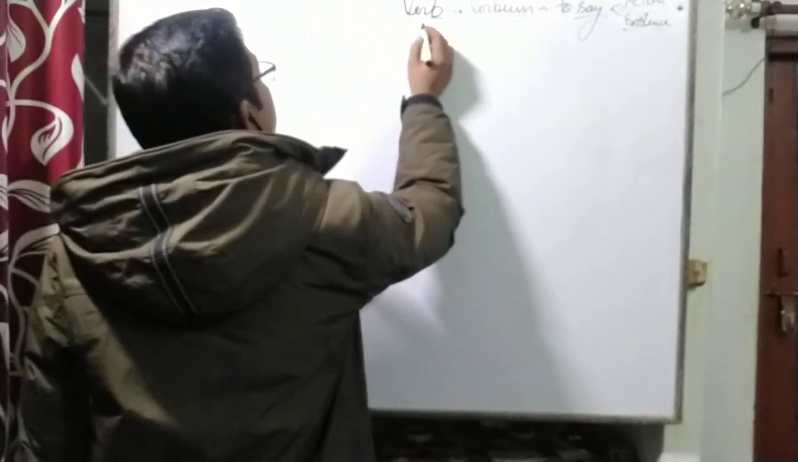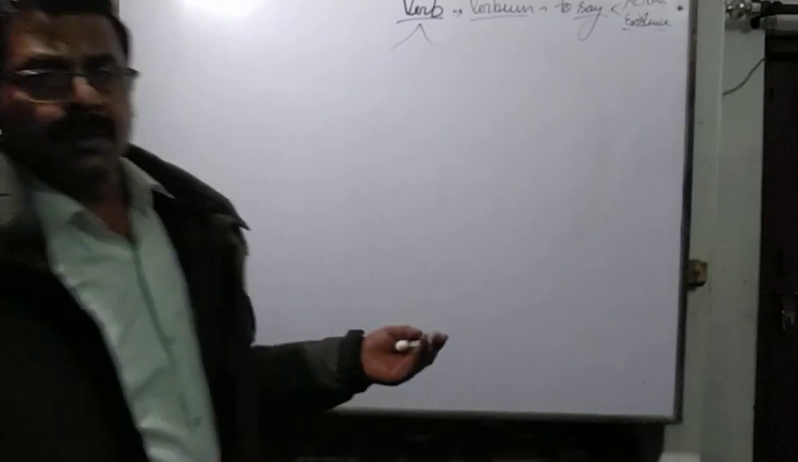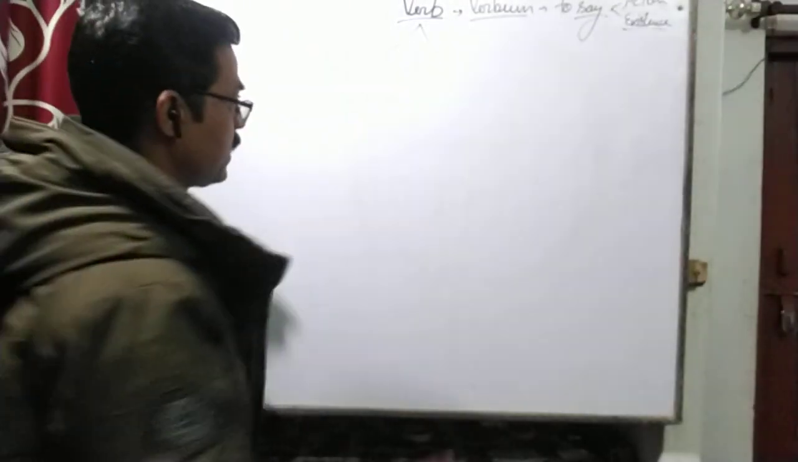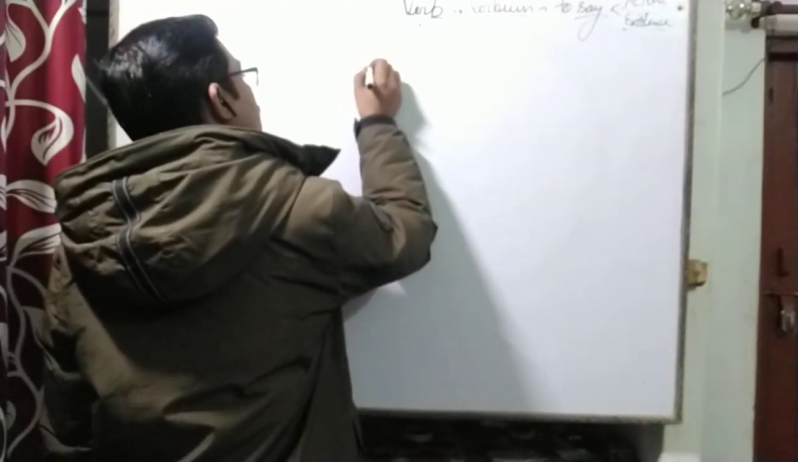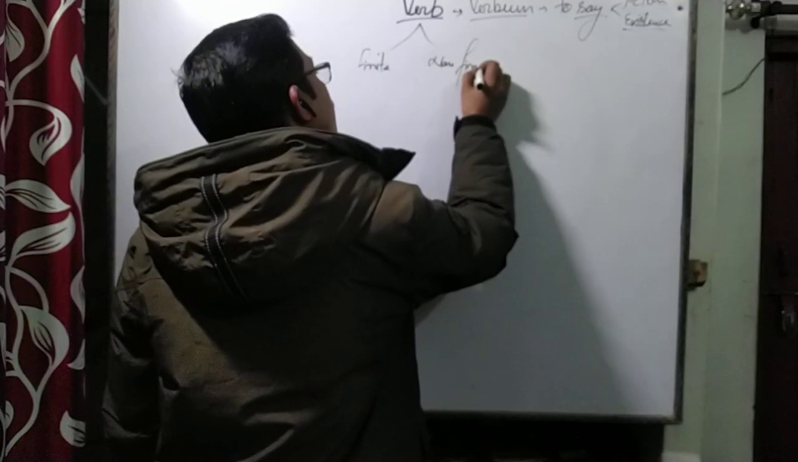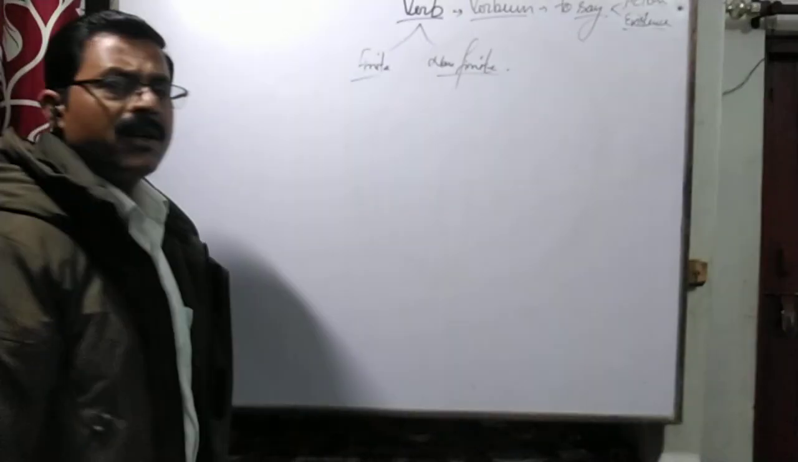Verb has two kinds. First, we know the definition of an unknown word, and then we trace its classification. So its classification is in two kinds. Verb is of two kinds. One is finite, another is non-finite. So what is this classification? It is based on being finite or being non-finite.